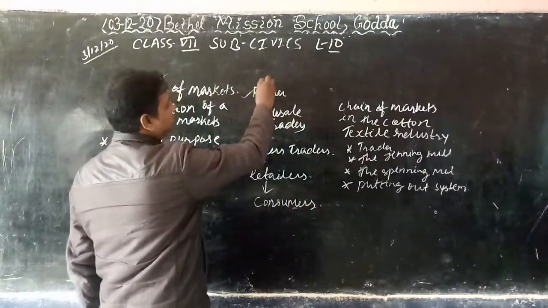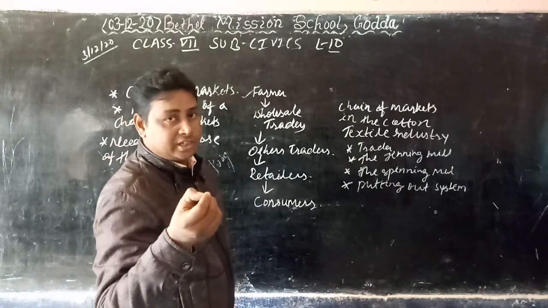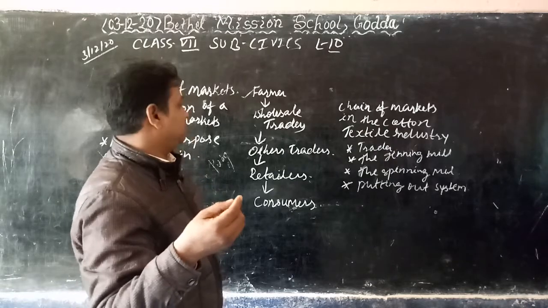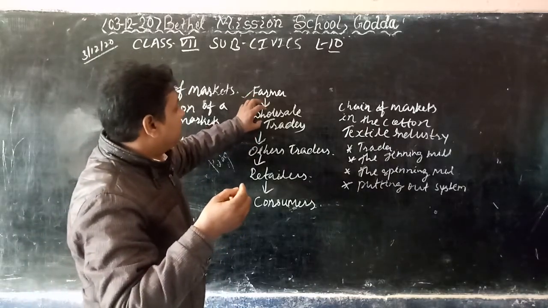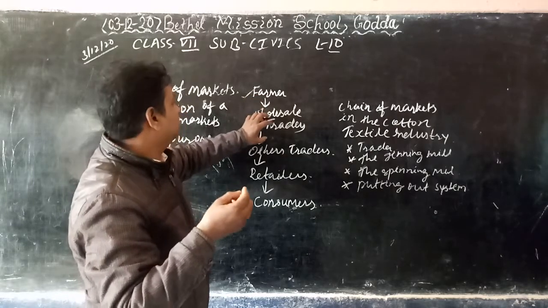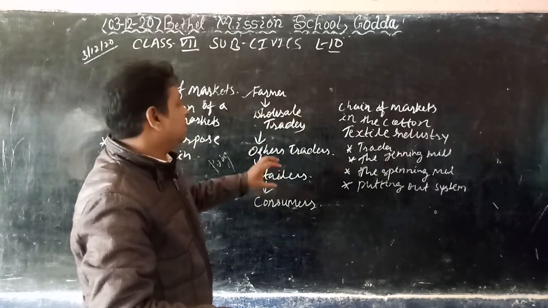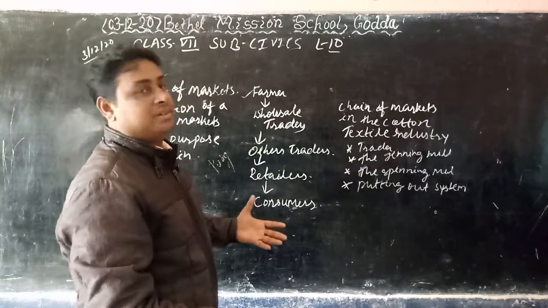First, the farmer grows things, he can produce vegetables, fruits or rice, a variety of things. Those goods are bought by the wholesaler. Wholesaler traders go there and buy the things from the farmers.